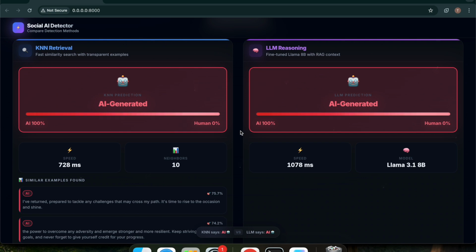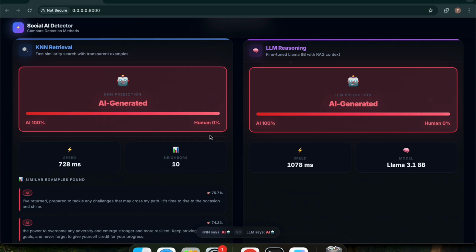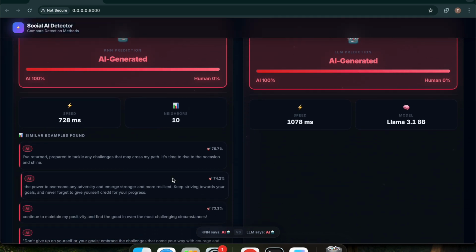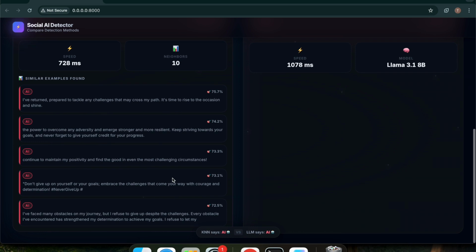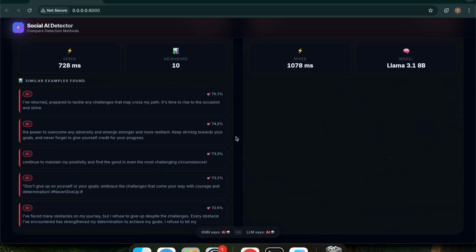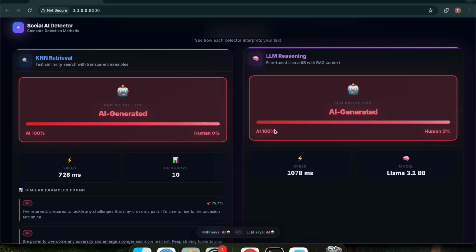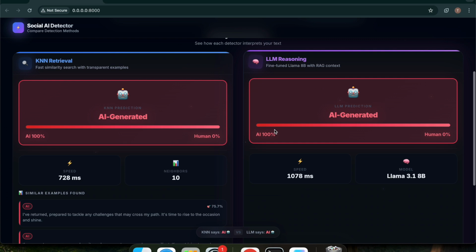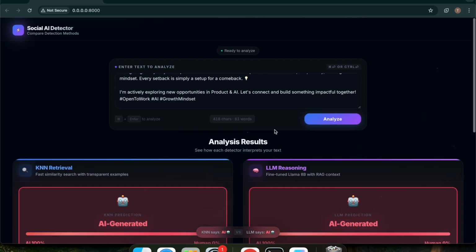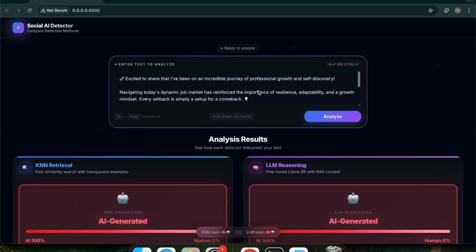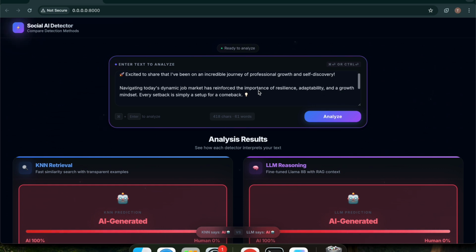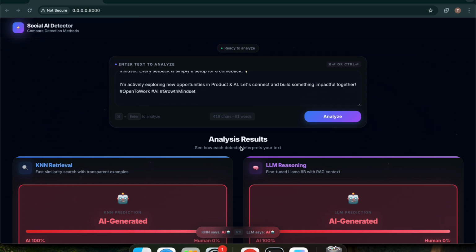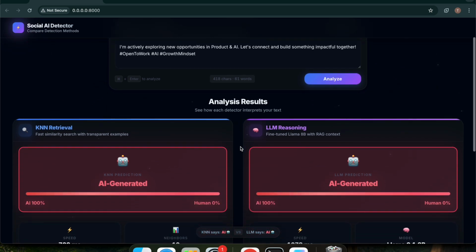Here both detectors agree that it is 100% AI generated. KNN also found neighbors that are overwhelmingly AI labeled. The vote is unambiguous. The LLM independently reached the same conclusion from what it learned during fine-tuning. When the signal is this strong, you can see this formal structure, the hashtag, the motivational corporate tone. That's the case where both approaches converge. This is the easy case, really. Now let's try the one that's actually interesting.